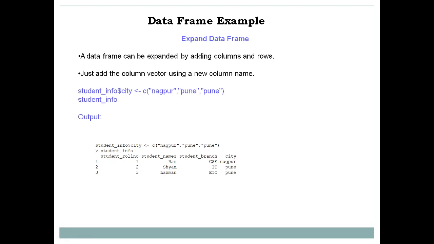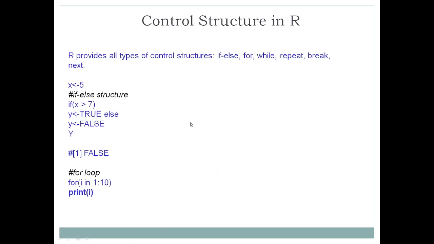That means in case of a data frame, you can add a new column after creating the data frame. In this case, initially I just created a data frame called student_info. It consists of only 3 columns: roll number, name and branch. But later on I needed to add a city column. That is possible by using this particular syntax. This is an example which demonstrates how to add a new column into an existing data frame.